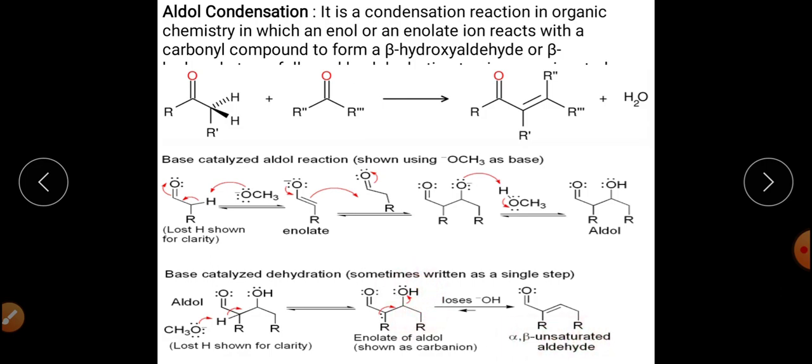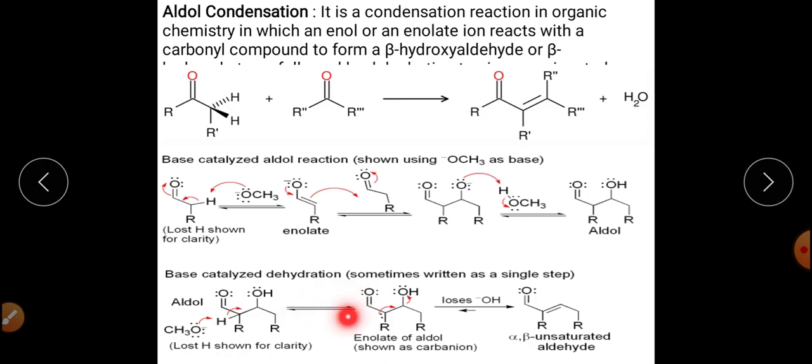It will get converted into alpha beta unsaturated aldehyde. So the important point about this reaction is that if the reaction is catalyzed in presence of base, at that time the dehydration step will include the E1CB mechanism, that is elimination unimolecular including the conjugate base.